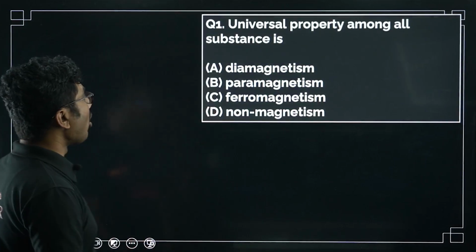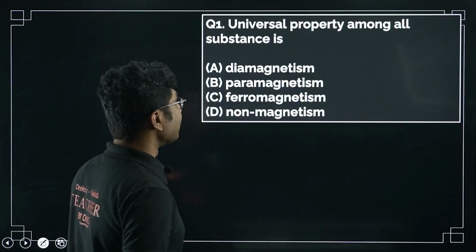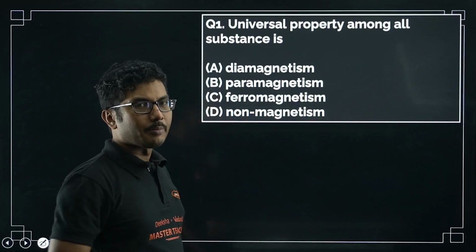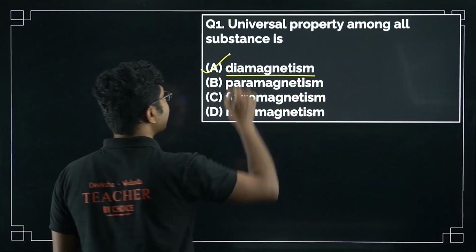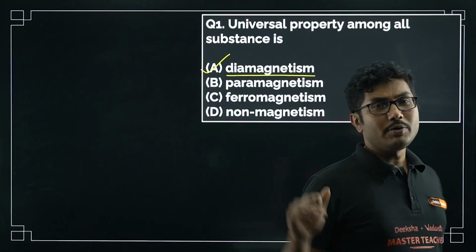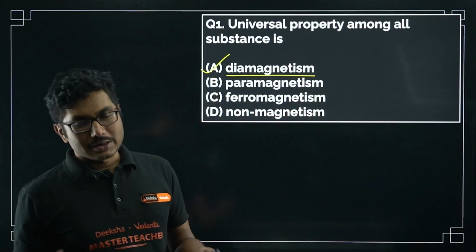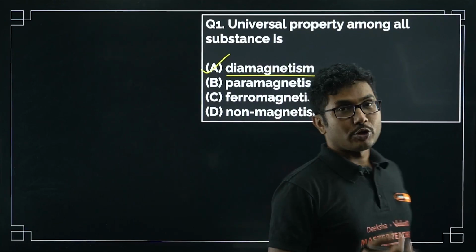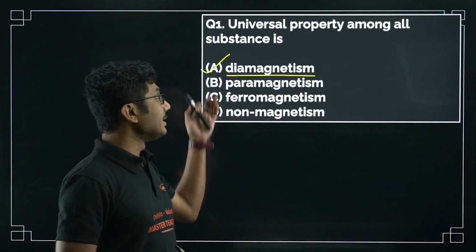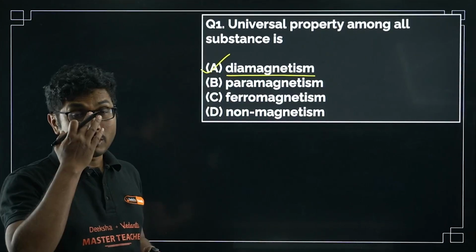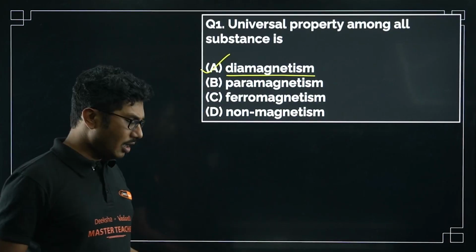The universal property among all substances is: diamagnetism, paramagnetism, ferromagnetism, or non-magnetism? Out of all the properties of magnetic materials, diamagnetism is the universal property. Universal property means it exists in all types of materials. It exists inside a ferromagnet, it exists inside a paramagnet, and obviously in a diamagnet. But in a ferromagnet, the ferromagnetic property dominates the diamagnetism in such a way that it is not visible. The same holds for paramagnetic substances as well. So the universal property is diamagnetism; it exists in all types of material.